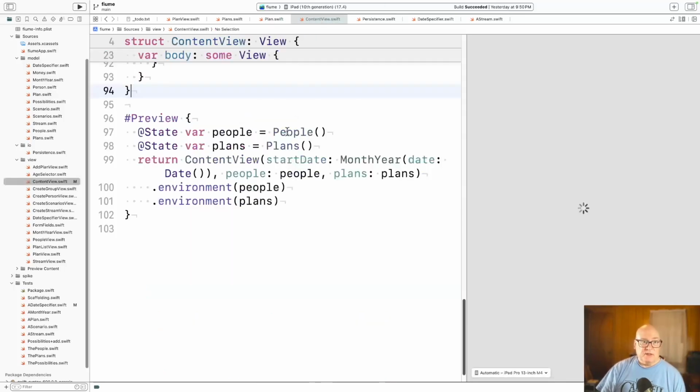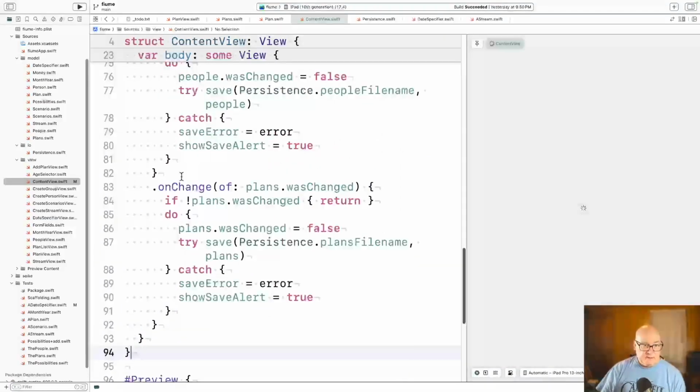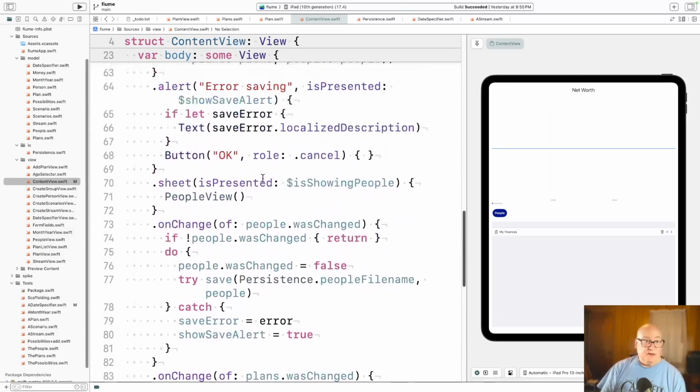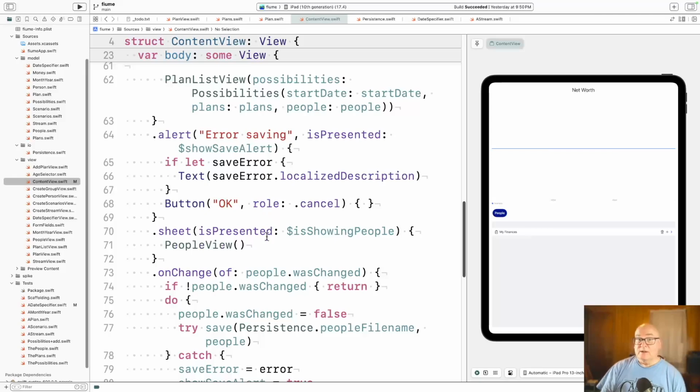Well, the content view is our top level view, and it has a mechanism to say, I can monitor variables. And so it says, if plans.was changed changes, I'm going to make sure it's true, and if so, I'm going to clear that. So we are saving it as saying this is the current version. And we do the save mechanism. The save call takes the file name and the plans object and writes that out. If there are any errors, they get caught here. And then there's another view here. If there's an error, it can show an alert.